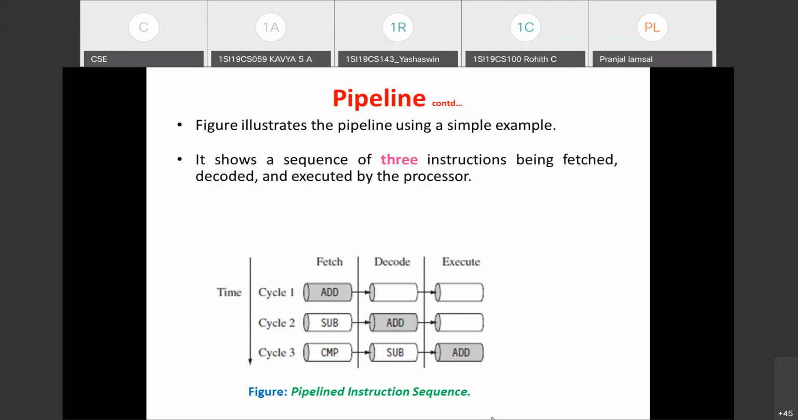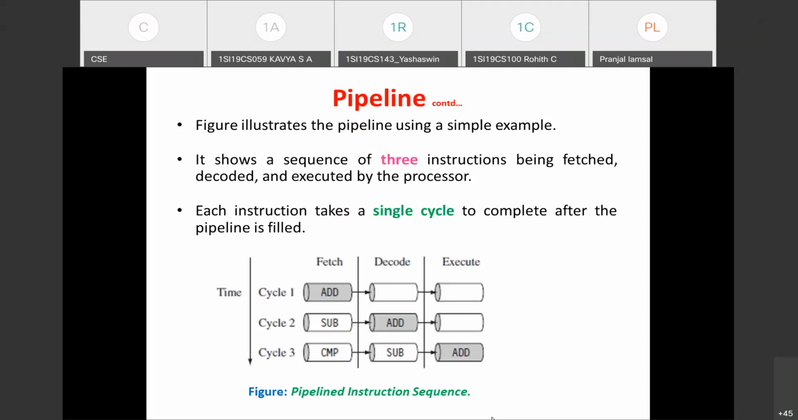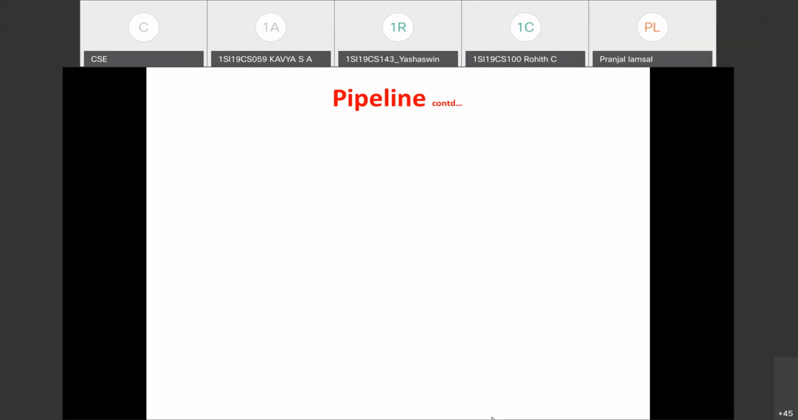In the diagram, what we are seeing is the pipeline with a simple example. It is a pipeline instruction sequence. 3 instructions in sequence we have considered: add, sub, and compare. Each instruction is going to take a single cycle to complete after the pipeline is filled. Only after the pipeline is filled does it start executing an instruction in every cycle. So 3 instructions are placed into the pipeline.